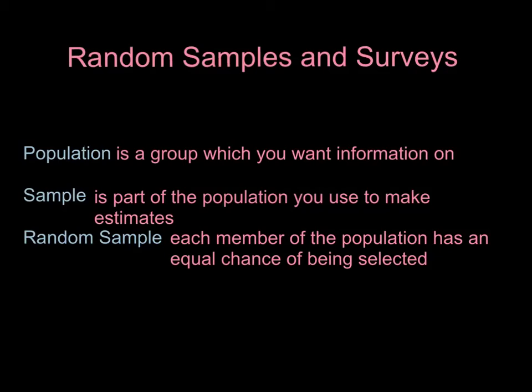Random samples and surveys involve collecting information and making reports that allow us to make estimates about larger groups. I'll explain that a little more now with these terms. A population is a group you want information on. If I were talking about the Lovett Middle School, I would say that's my population. I want to make an estimate for the whole middle school.